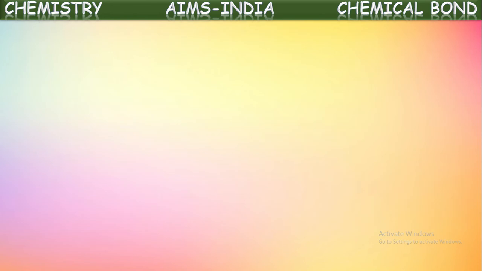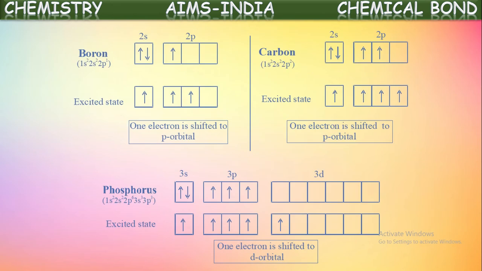See here, the excited states are being explained diagrammatically. If we see boron, it has only 3 valence electrons. Out of these three, two are paired. Only one single electron is present. So actually it should form only a single bond. But before bond formation, by absorbing a certain amount of energy, these two electrons become unpaired and one electron jumps to the empty 2py orbital. Now it becomes 2s1, 2px1, 2py1.